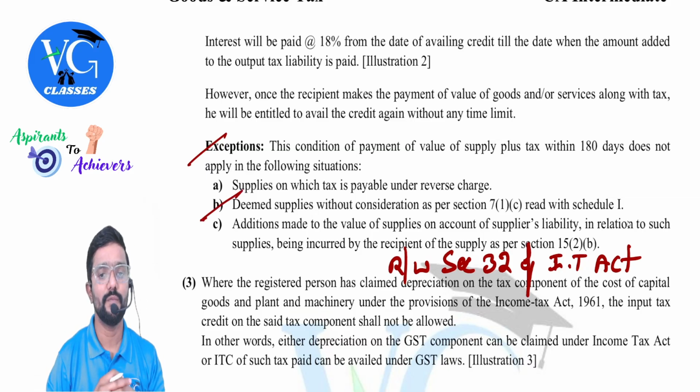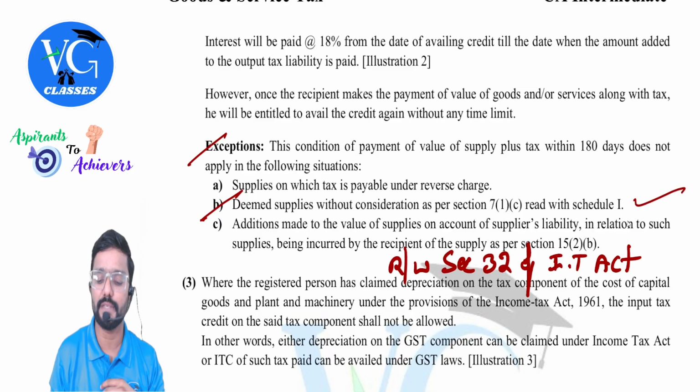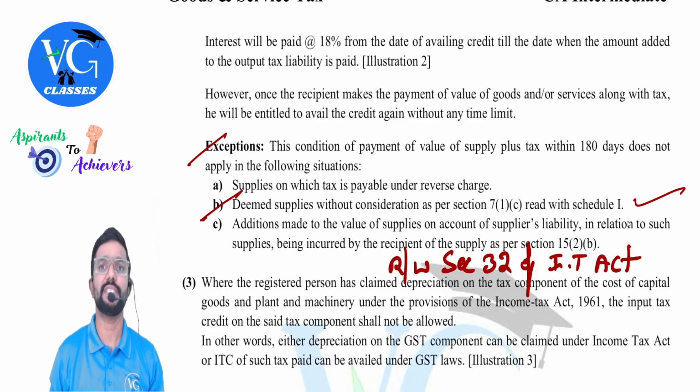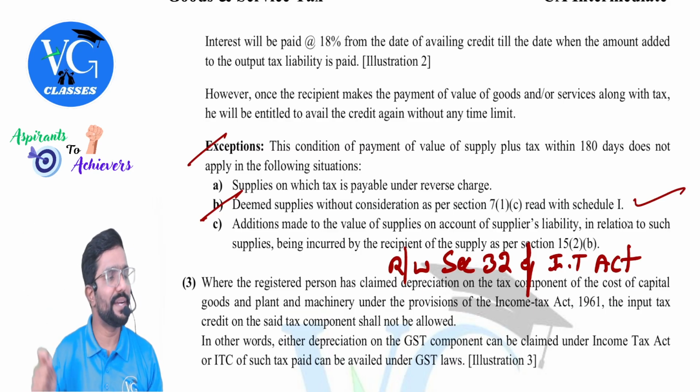Deemed supplies without consideration as per section 7 read with Schedule 1. There are totally 3 cases, but this one is one of them. So should it be added here? Should it be considered? For example, sir, the Bangalore unit, if they have already claimed credit, should they reverse it? Should they add it to their output tax liability? Guys, reversing the credit means what? You add it to your output tax and pay it. Should the Bangalore unit do it?